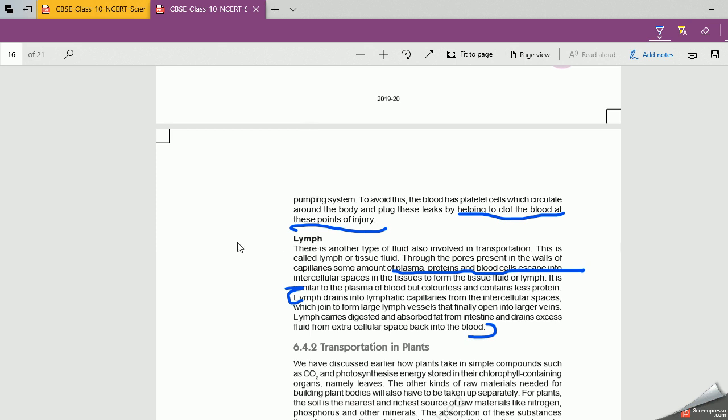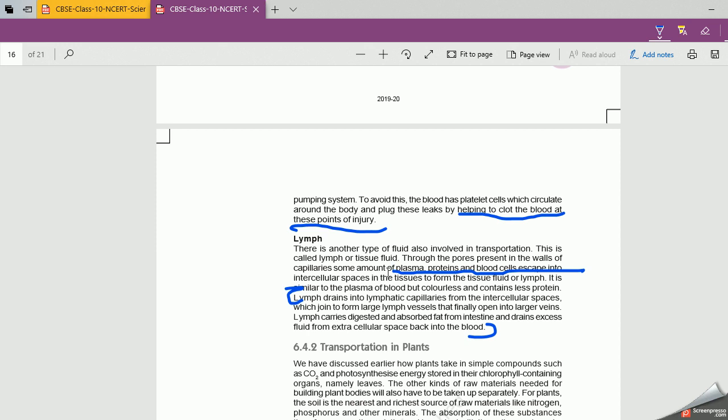Blood is red in color due to the presence of hemoglobin. Lymph is a pale yellow liquid because hemoglobin is absent. So what is that lymph? Whenever the blood flows, sometimes through these pores, blood flows from one part to another part. So while flowing, this blood escapes. But the hemoglobin does not escape. Lymph is blood without hemoglobin.